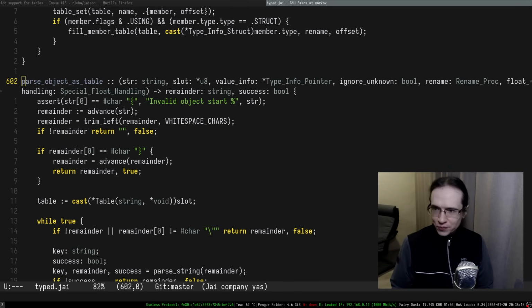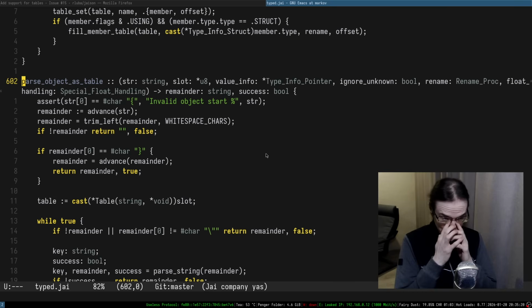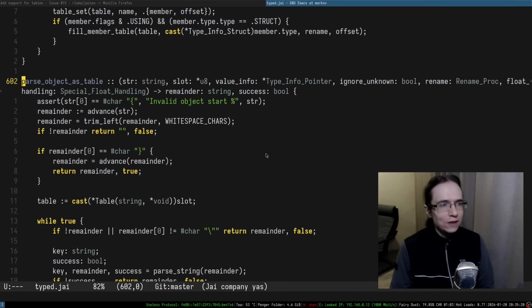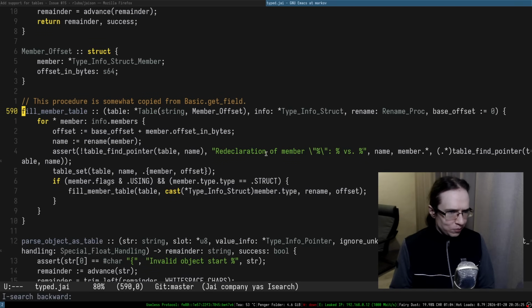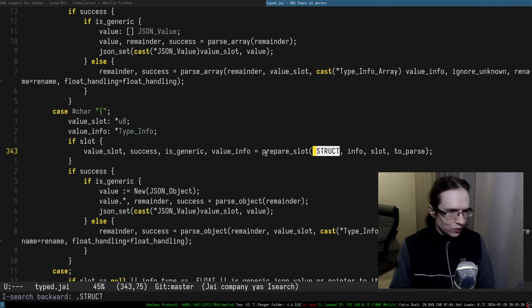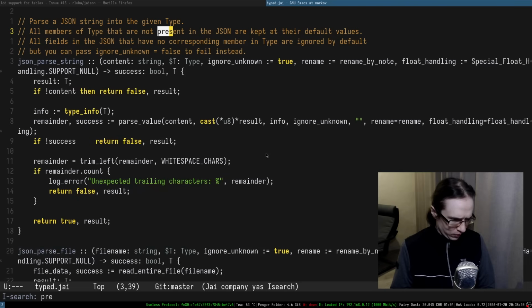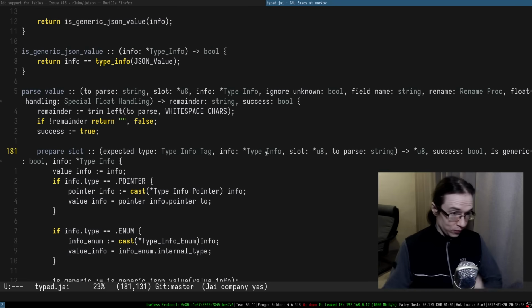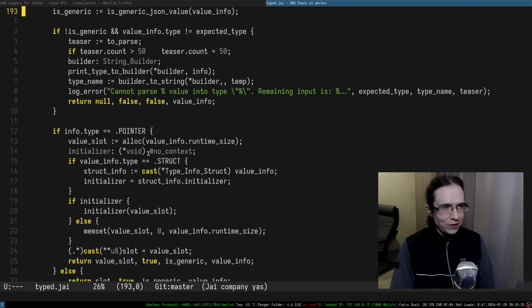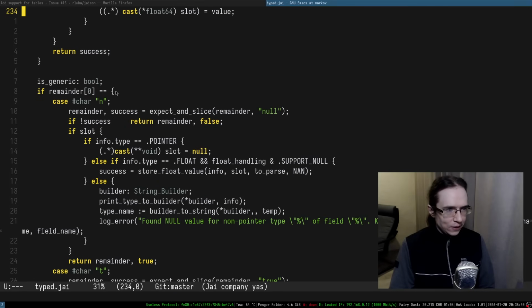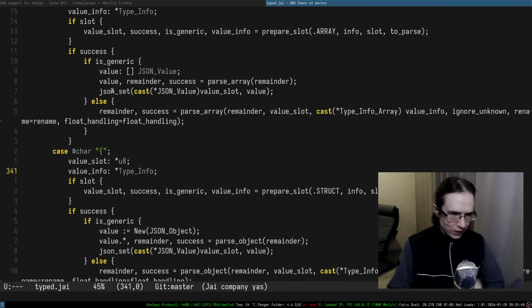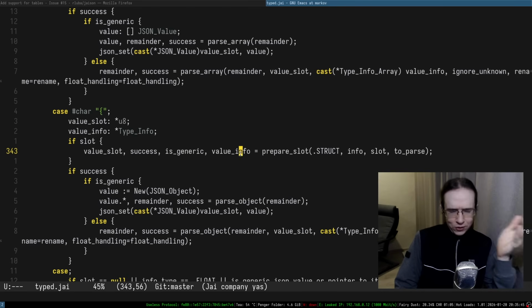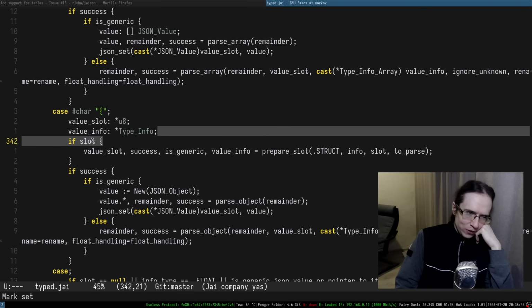Anyways, so what we need to do. Let's go and find the place where we're specifically looking for the struct. So that's the place, but it's just filling in members and whatnot. There was a prepare slot, so that's the function. It prepares the slots, it does some things. Okay, in here, we're looking specifically for objects. And as you can see, we are preparing this thing.